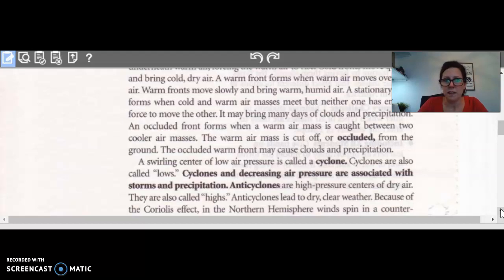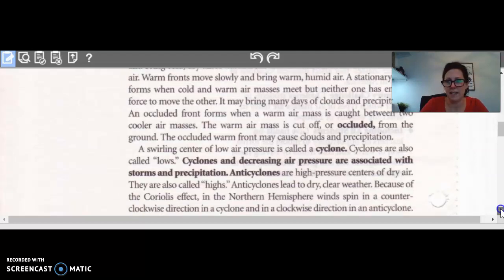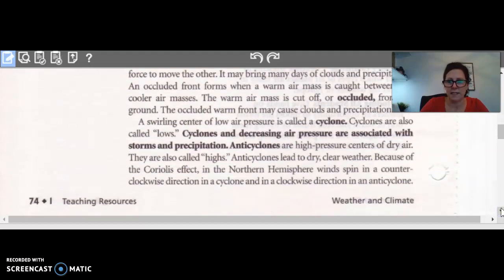A swirling center of low air pressure is called a cyclone. Cyclones are also called lows. Cyclones and decreasing air pressure are associated with storms and precipitation. Anticyclones are high-pressure centers of dry air. They are also called highs. Anticyclones lead to dry, clear weather because of the Coriolis effect.